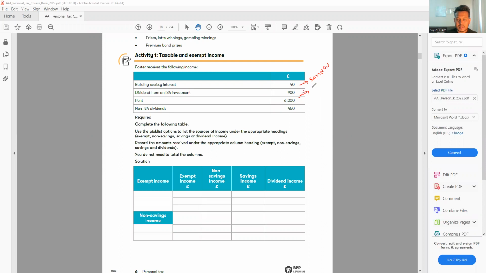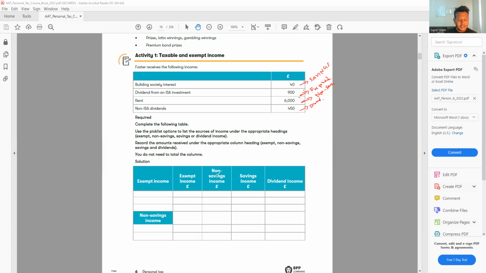Any dividend from an ISA is exempt. And we have rent. Remember that rent is always non-savings. Then we have a non-ISA dividend. That's my dividend.